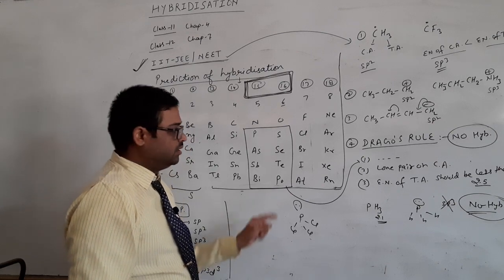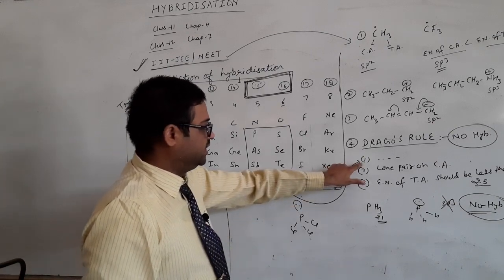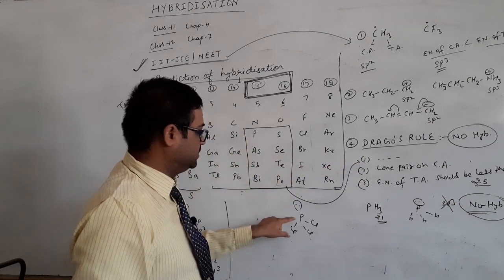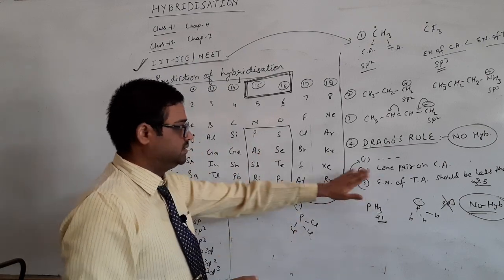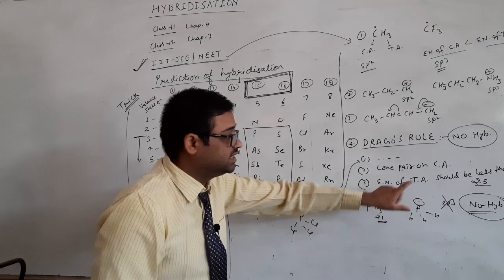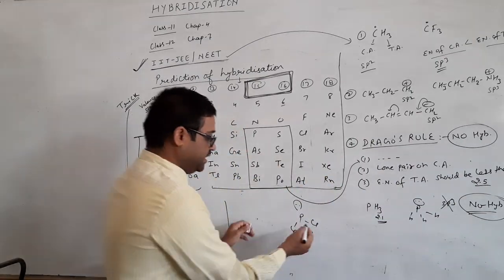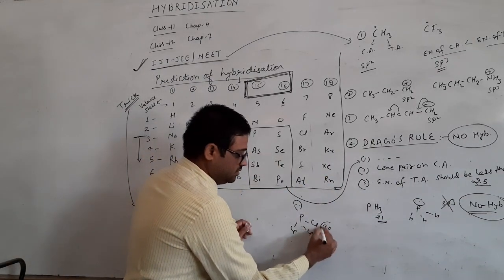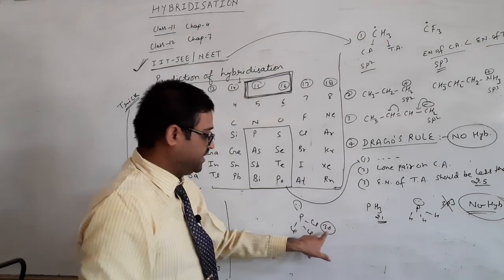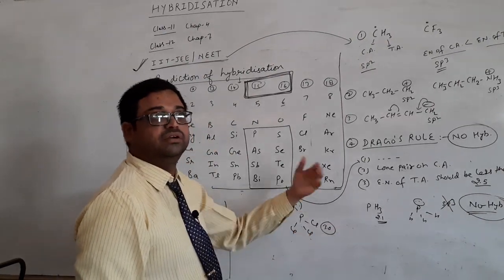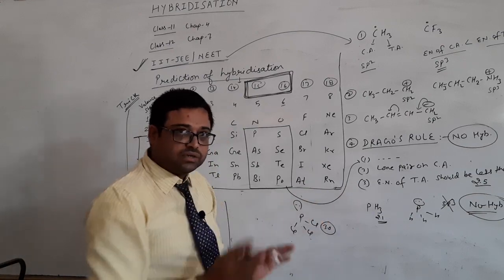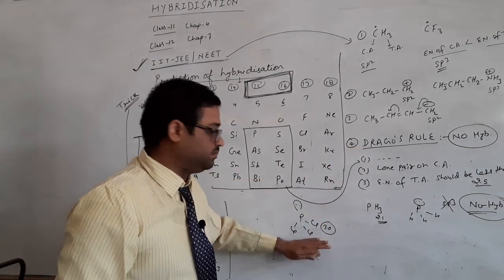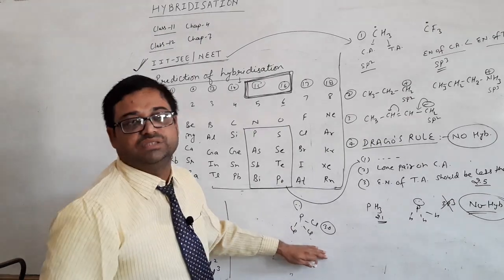You can see two rules are followed. One, it belongs to phosphorus, this belongs to this group. Second, phosphorus has a lone pair, so the second is fulfilled. But the third condition is not fulfilled because the terminal atom has not less than 2.5 electronegativity, it has more than 2.5. So the third rule is not followed here, so Drago's rule will not be applicable on these molecules.